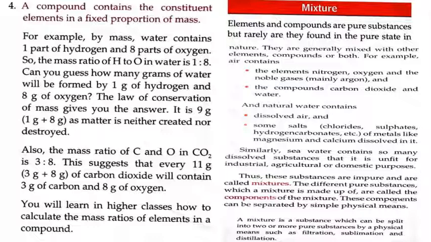So it is 9 gram, 1 gram plus 8 gram, as matter is neither created nor destroyed. Also, the mass ratio of C and O in CO2 is 3:8. This suggests that every 11 gram, that is 3 gram plus 8 gram, of carbon dioxide will contain 3 gram of carbon and 8 gram of oxygen.